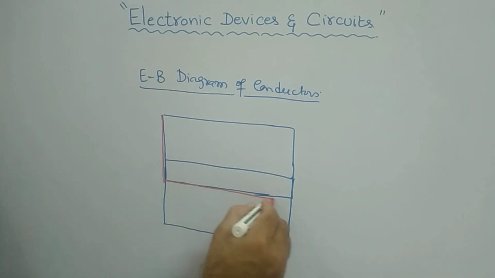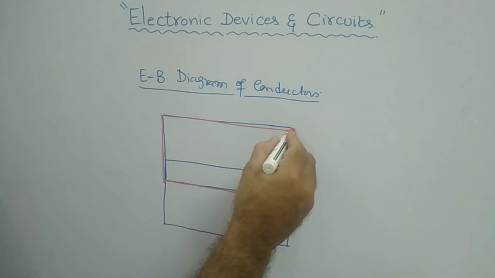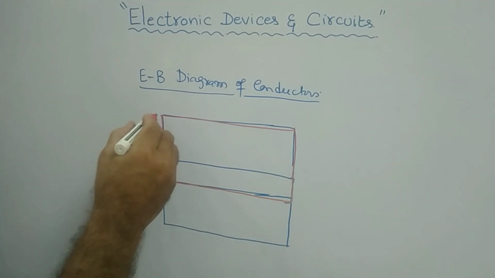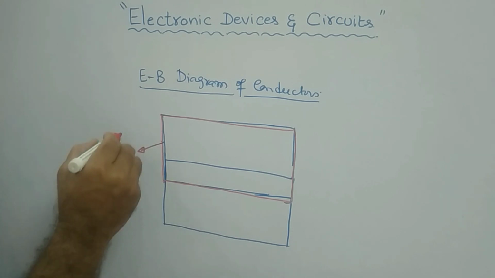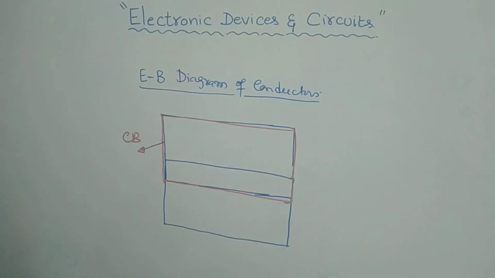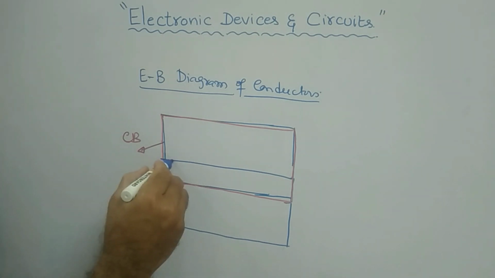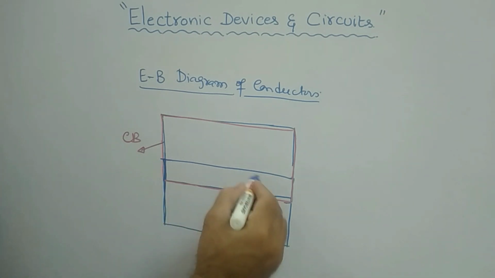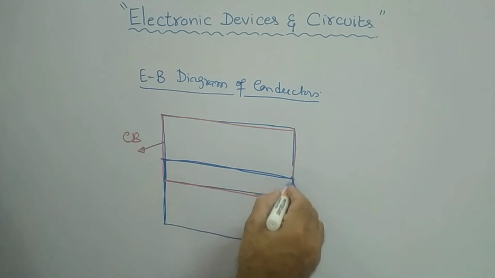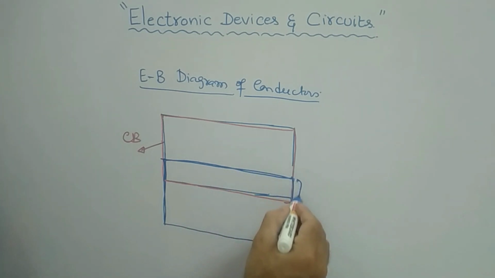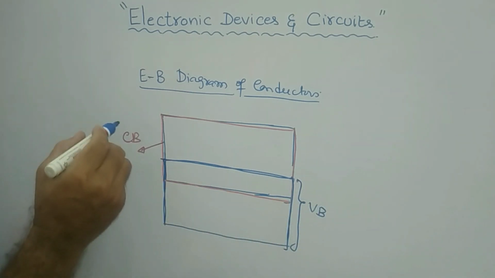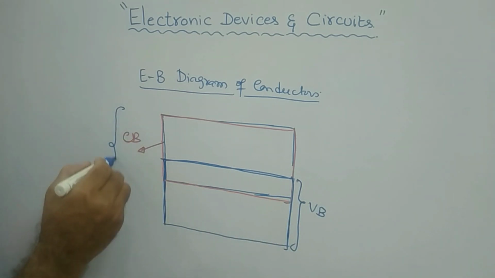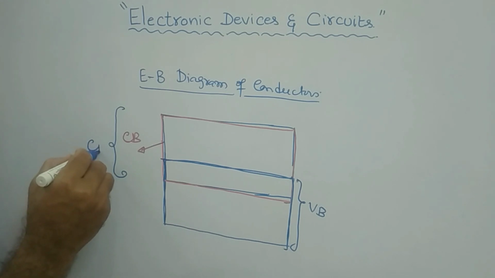Let us say this red marking is your conduction band, this is your CB, whereas from here, this is my VB, and then this is my CB.